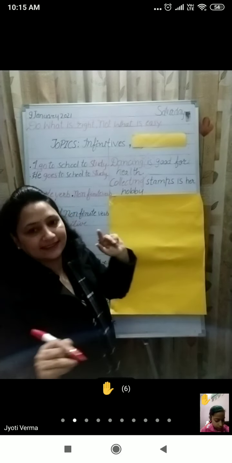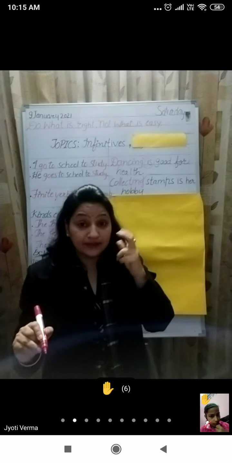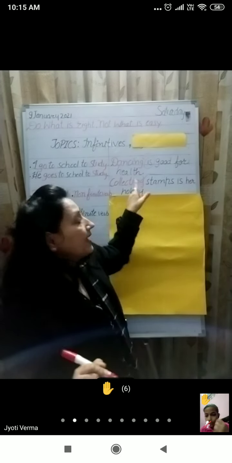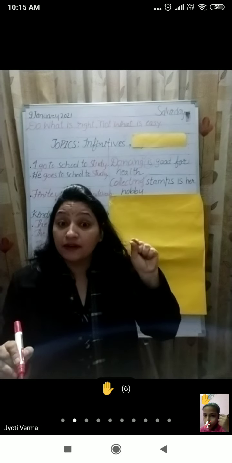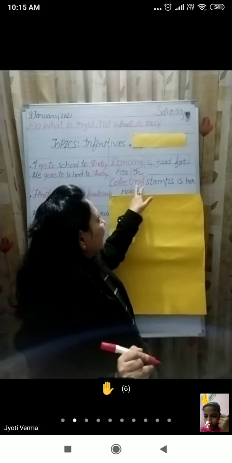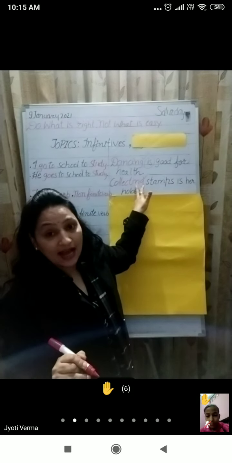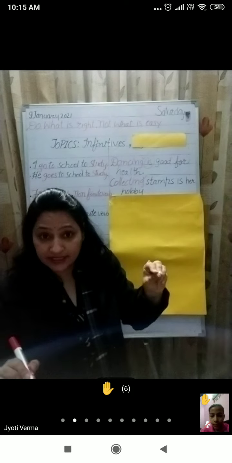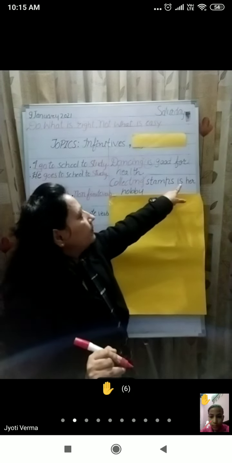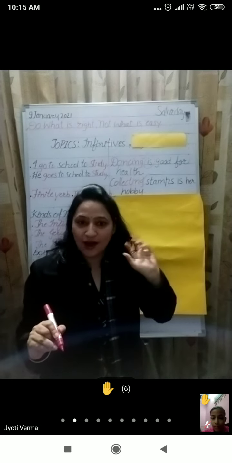Now look at the second sentence. Collecting. My dear students, this word collecting is formed from the verb collect by adding ing. Now it is also a subject of the verb is, so it is also functioning as the verb of noun.